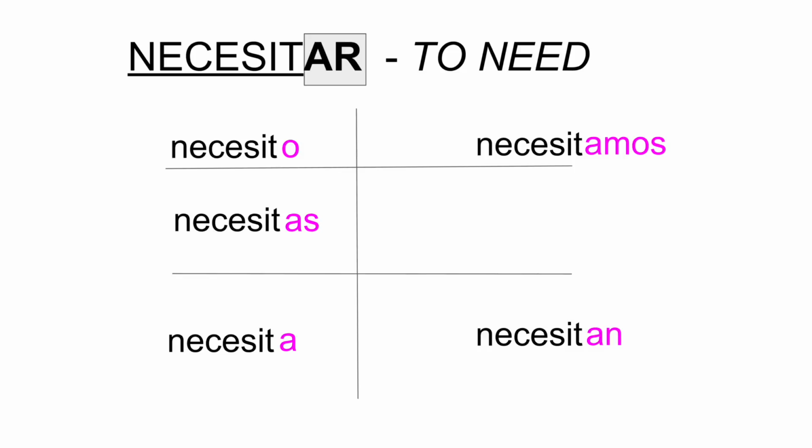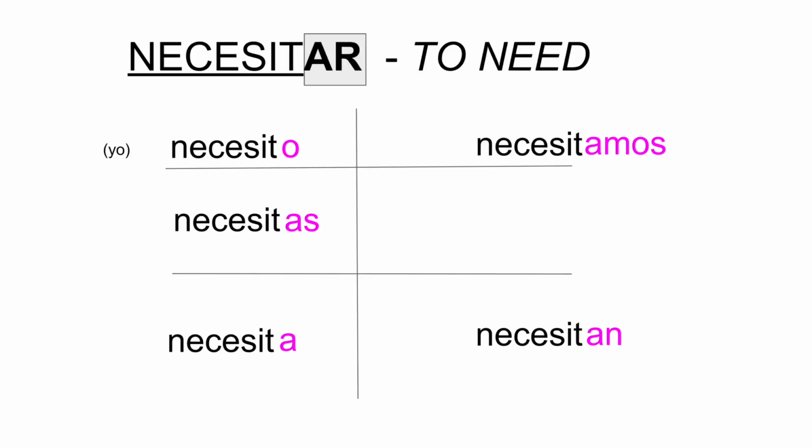Okay? And also you can still use the pronouns or not use the pronouns. We can put yo necesito, and it still means I need. If we take the yo off and we simply say necesito, it still means I need. In Spanish, the pronouns are optional.